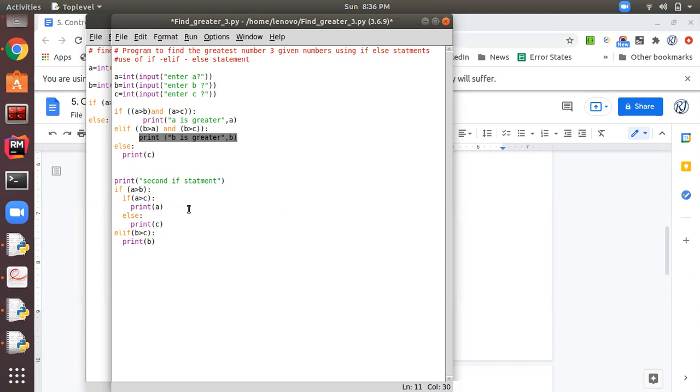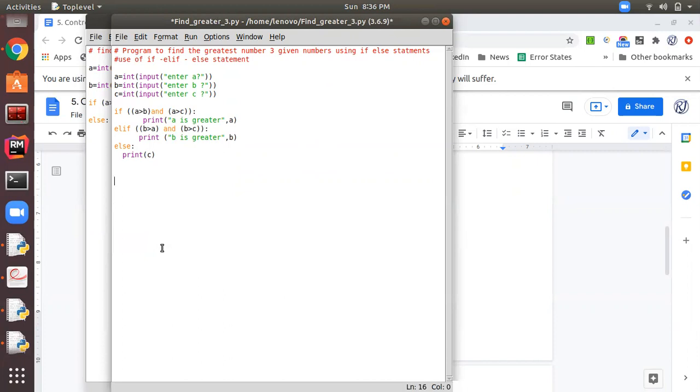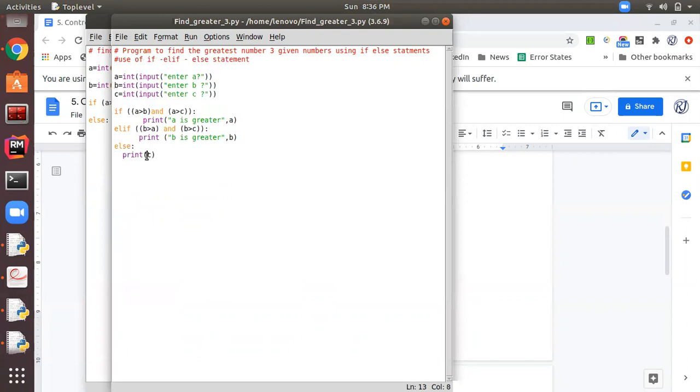Second, we can do it like this. If A greater than B, if we don't want to use this, we can use nested if. Both ways we can do. For example, it is making confusion, so let me delete this, right? So I am saving this. Let's run this program. Let me give the message print C is greater.